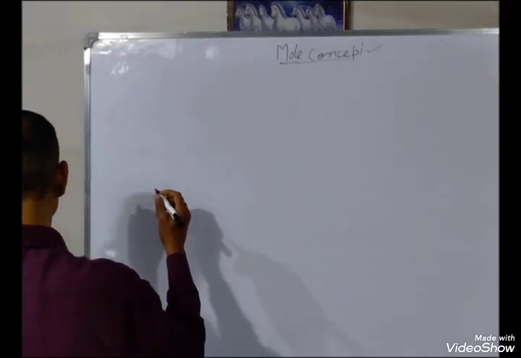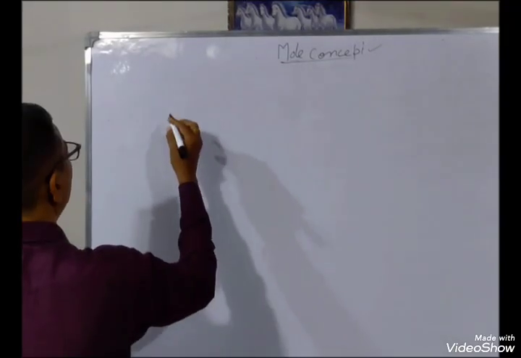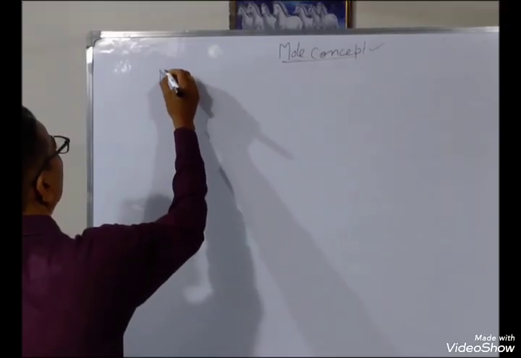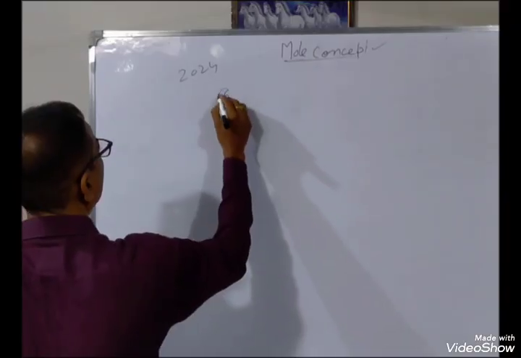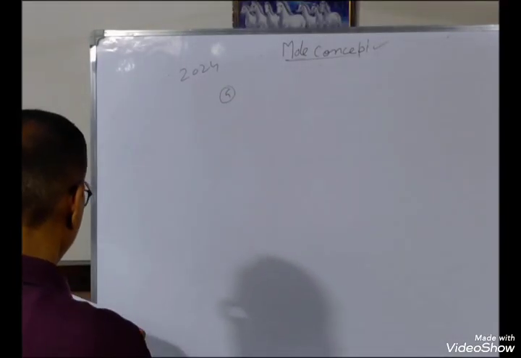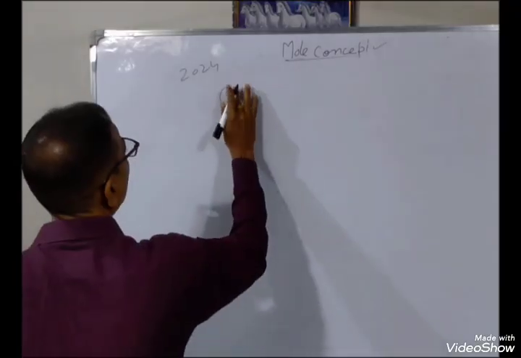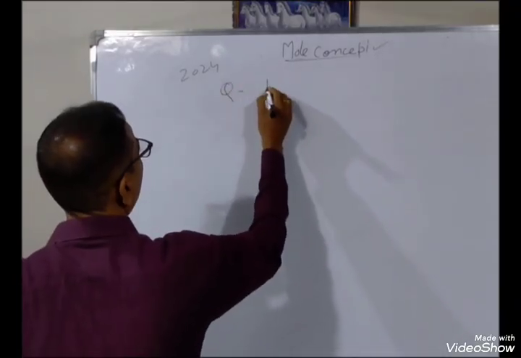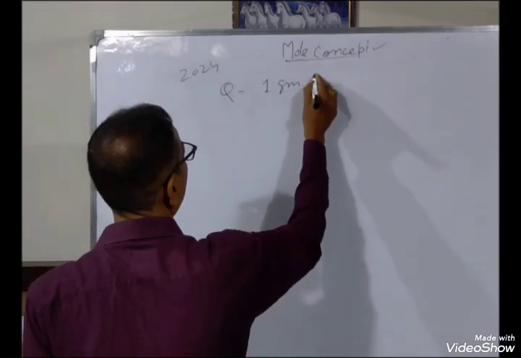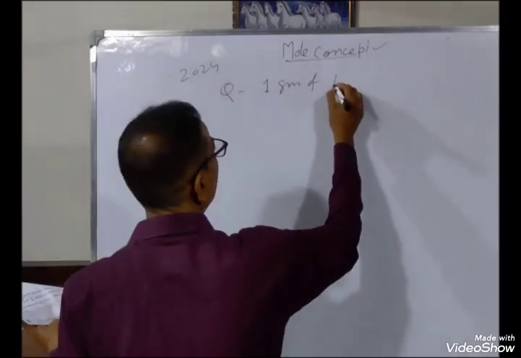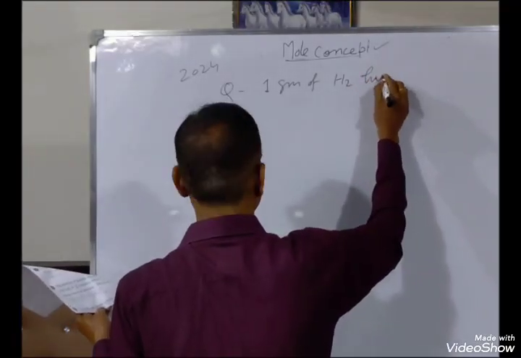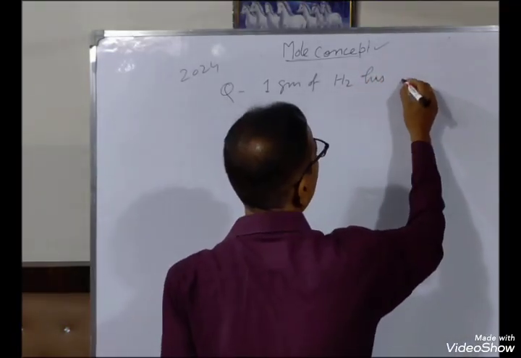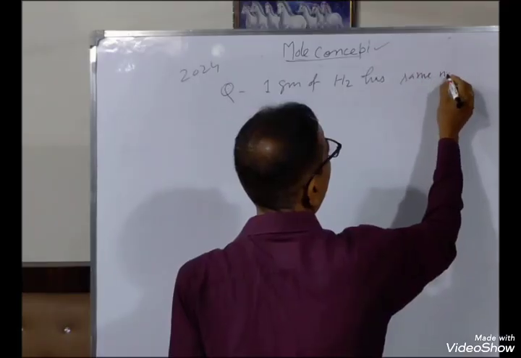Question, this is asked in 2024. Question is: 1 gram of hydrogen, H2, has the same number of molecules.